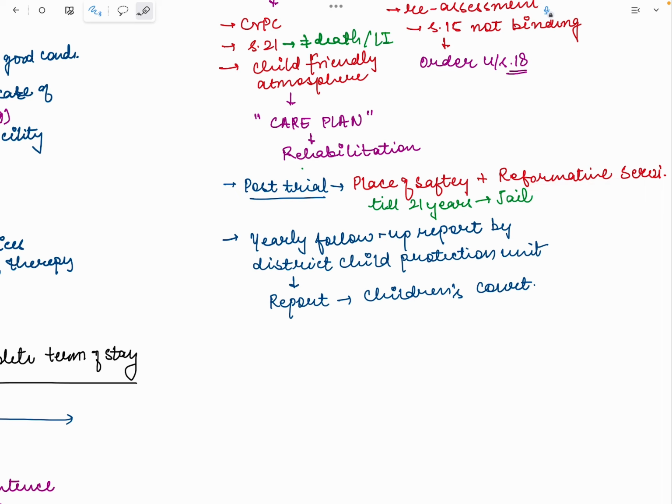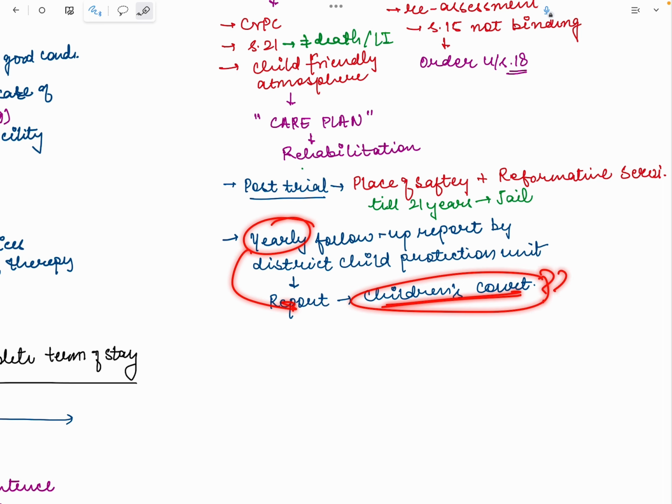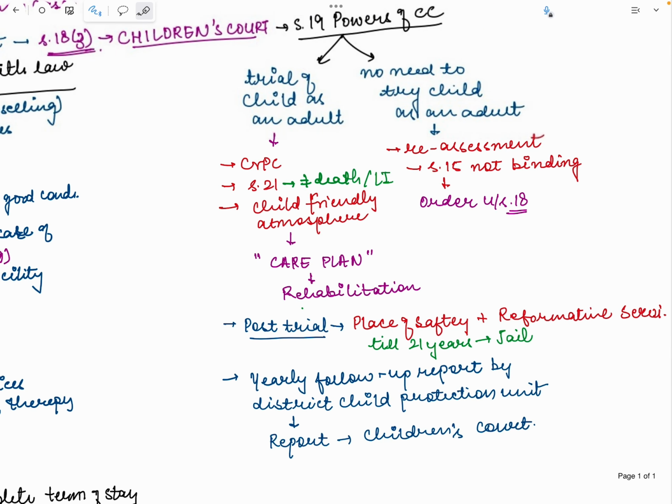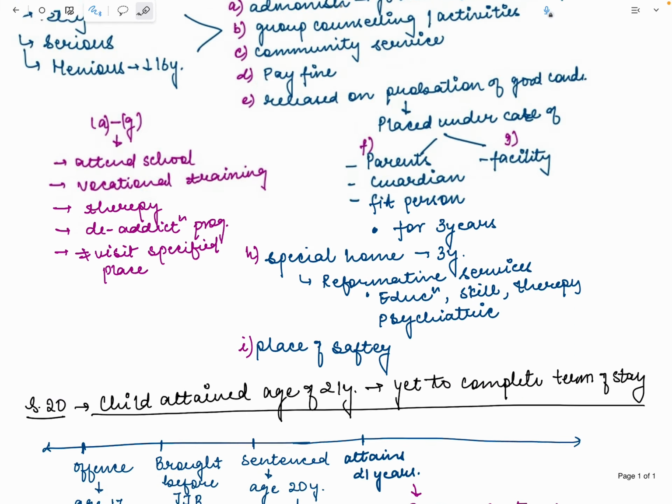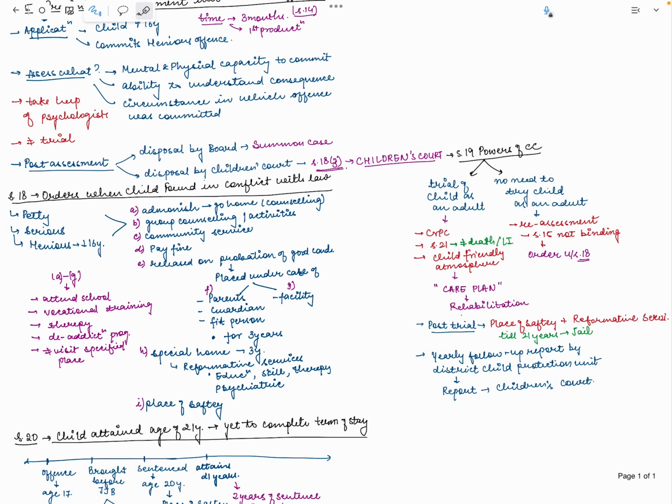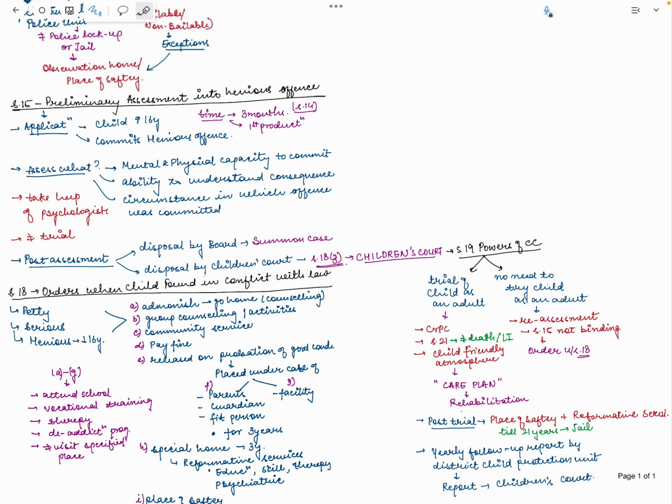Then, while the child is in the place of safety, there will be a yearly follow-up report. So periodically, the District Child Protection Unit will go to that place of safety and report on the progress of the child, and then they submit a yearly report to the Children's Court. What is the relevance of this? We will see just in a while. Okay. Now, this is the entire procedure that we have seen. Okay. What is the procedure? Who will conduct?